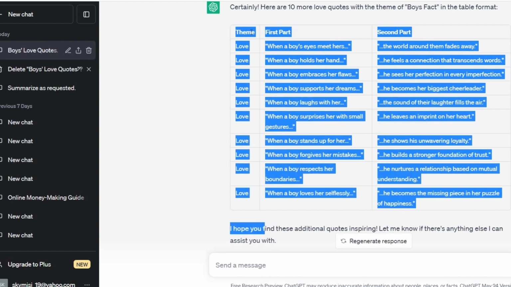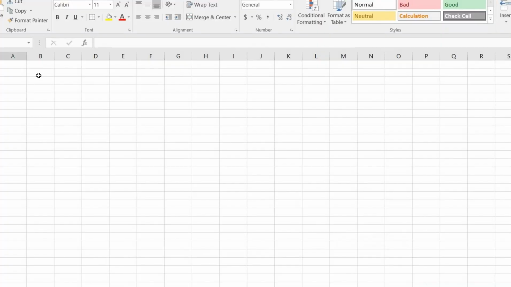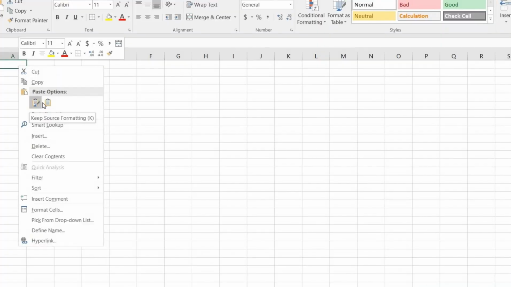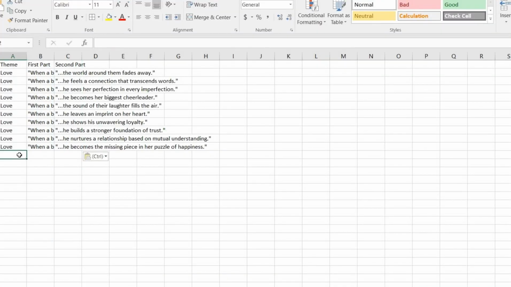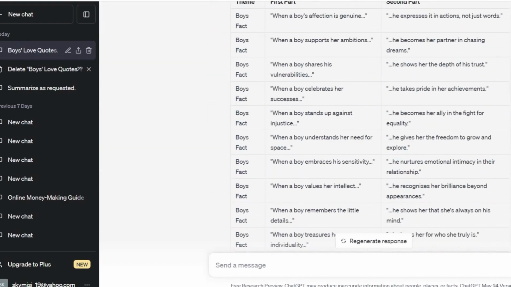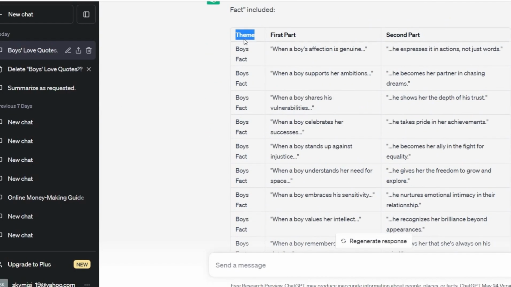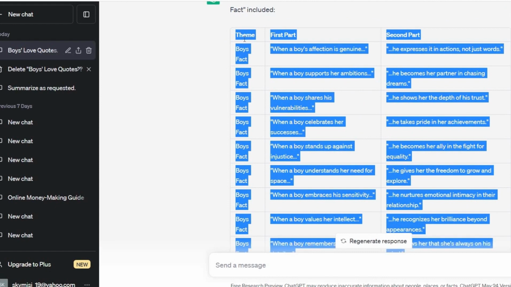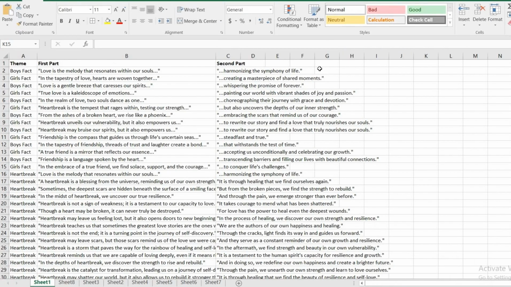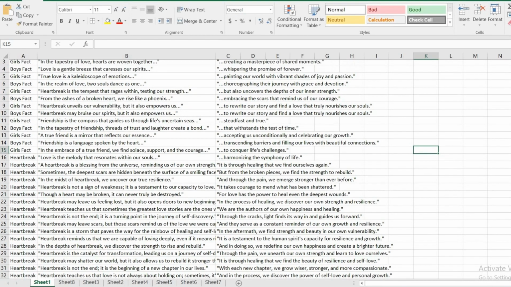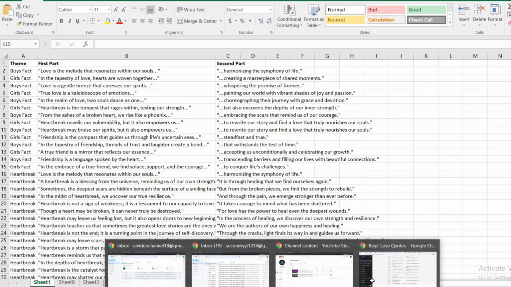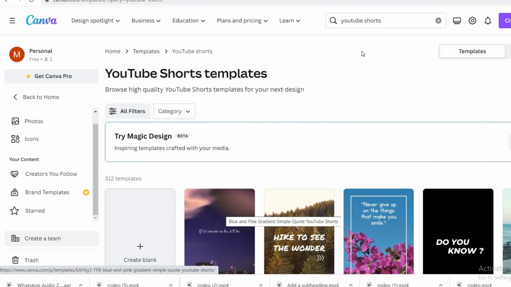Now I will copy all these quotes and put them in Excel and paste them as special, so that my format is not changed, and I will copy more quotes and paste them in Excel. So my sheet is ready and we have done 50% of the work.